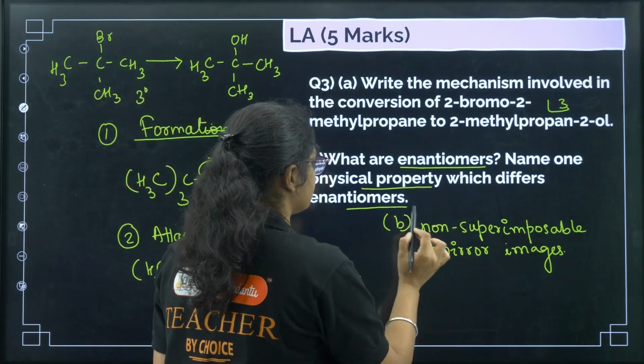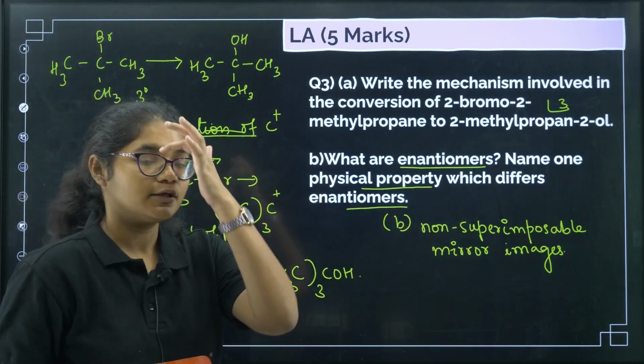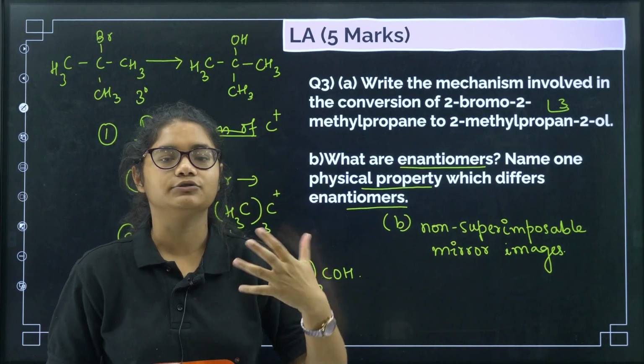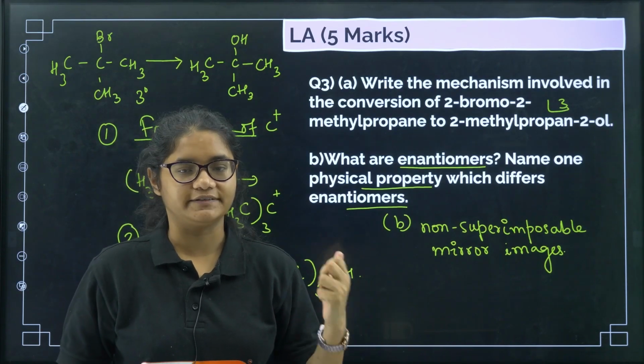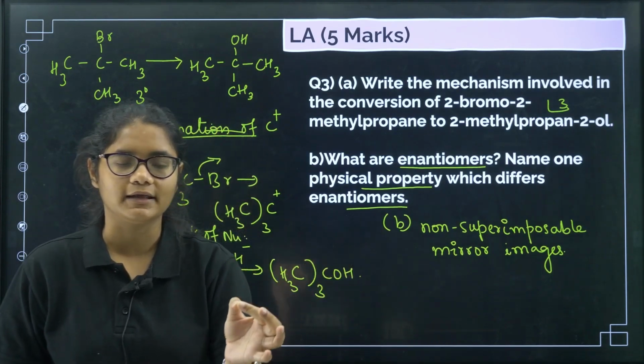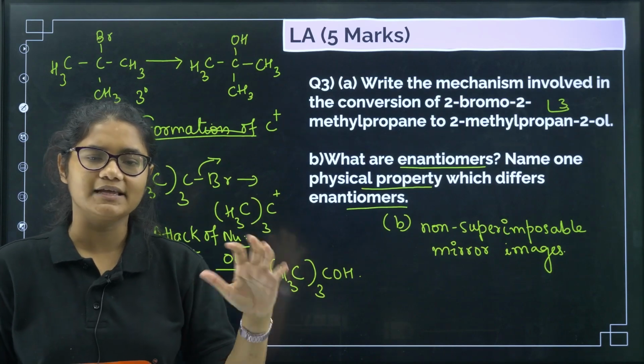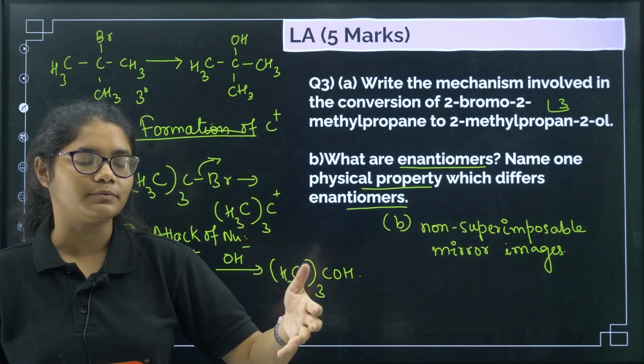Name one physical property which differs in enantiomers. You might have studied that enantiomers have similar physical properties. Their boiling point, melting point, density, mass, everything is the same, but their chemical properties are different.